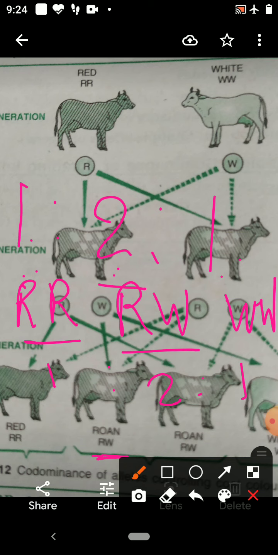Children, you can get codominance in the blood group also.